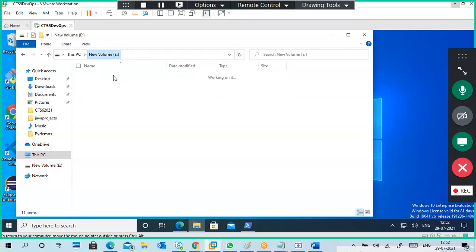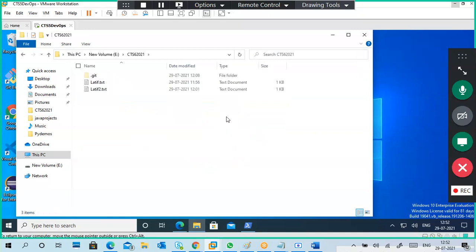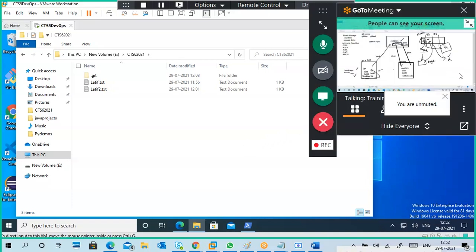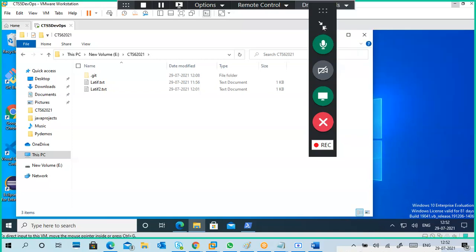So I'm going to my folder, again audio column, mute and unmute. Can you able to hear? Now Yeah, can we can hear you. Yes. Very,